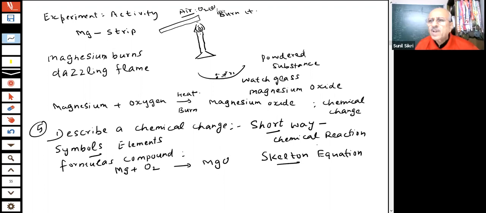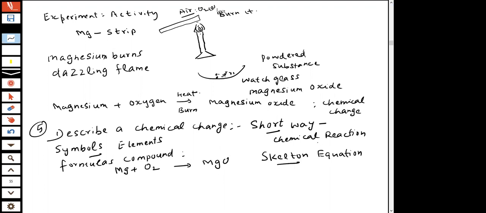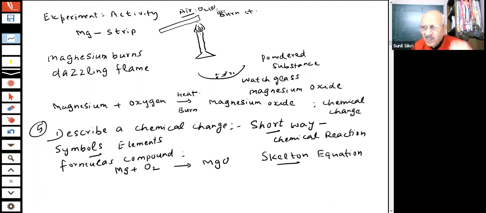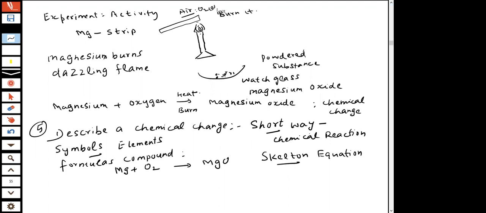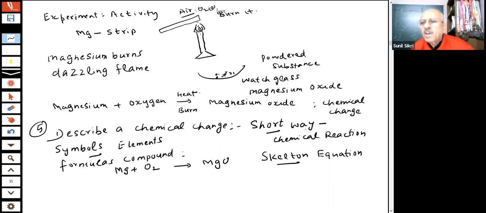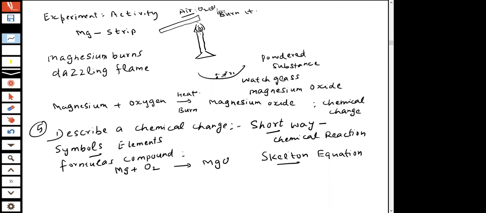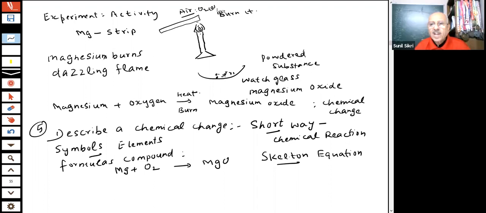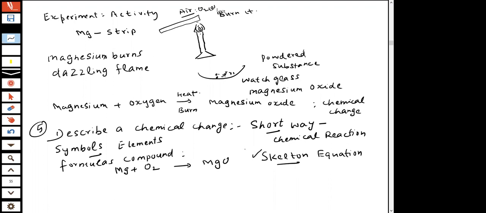In other words, student, I am trying to make my work easy, representation of these equations easy. Chemical reaction, I am representing by a chemical equation. And in that, I'm using the symbols and formulas of the compounds. So first thing I will do is, I will write the skeleton equation. First thing I'm telling you, skeleton equation. Is it clear, students?